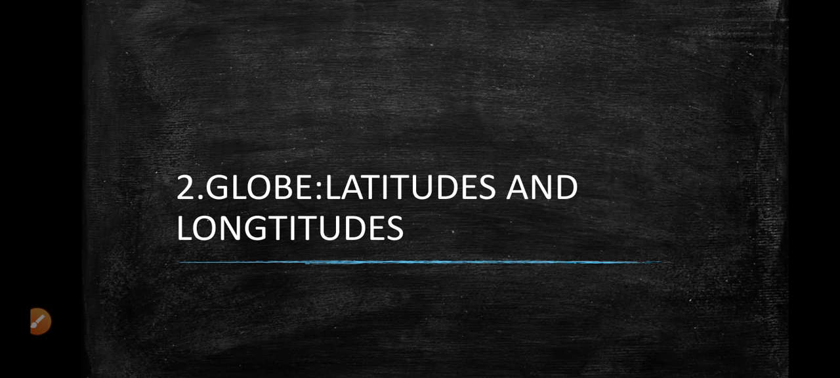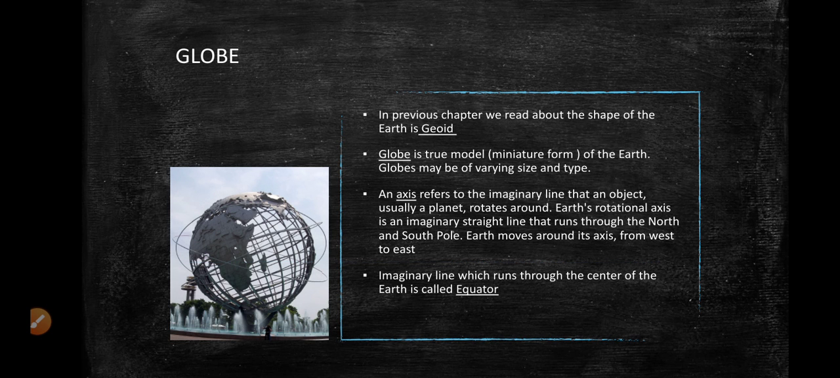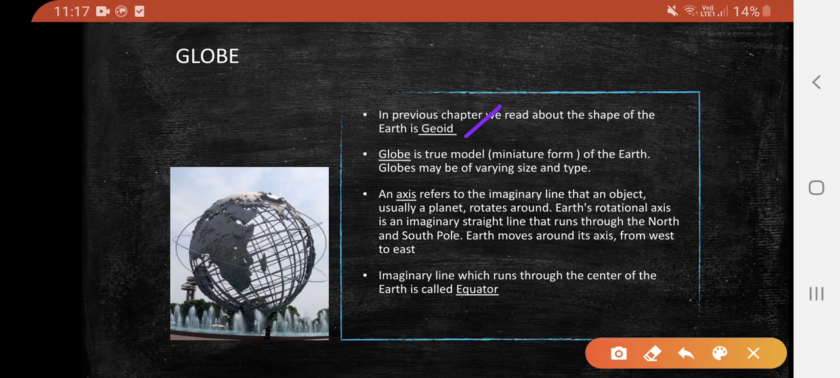Chapter 2, Globe, Latitudes and Longitudes. In the previous chapter, we read about the Earth. The shape of the Earth is geoid, and the globe is a true model of the Earth. Globe can be of various sizes and types. This is one example of a globe.